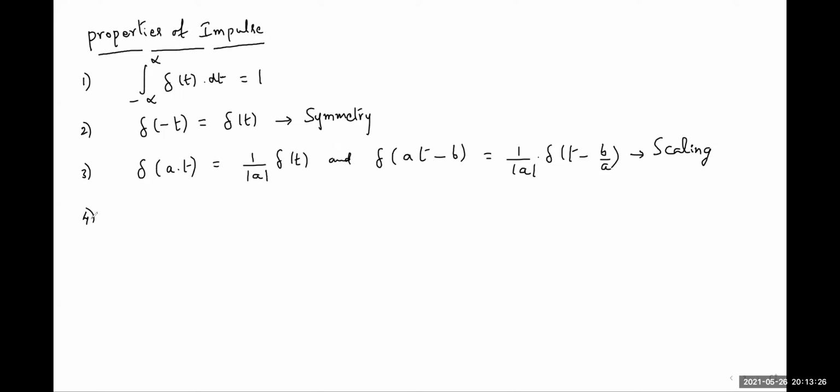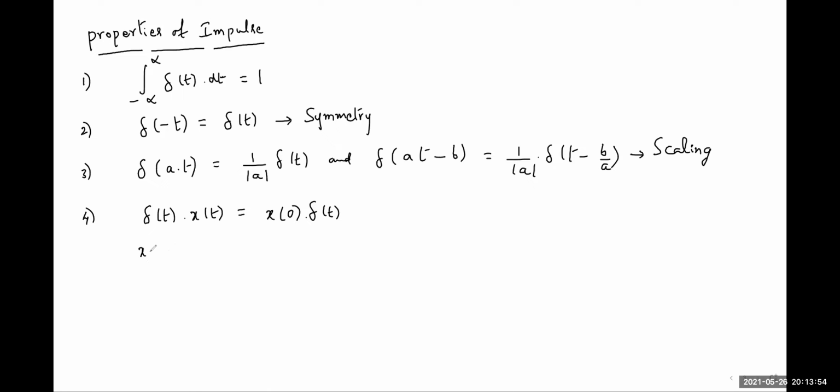And the fourth one, sampling property of the impulse function. Sampling property means here the impulse function, if it is multiplied with some other function x of t, this is called sampling property. Here whenever x of t is multiplied with del of t, we get x of 0 into del of t.